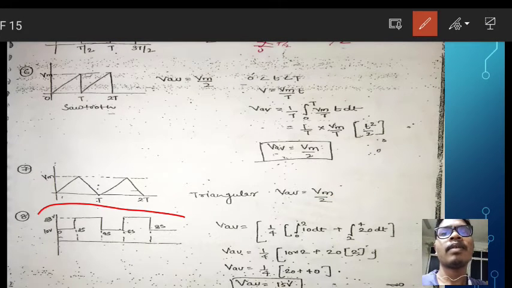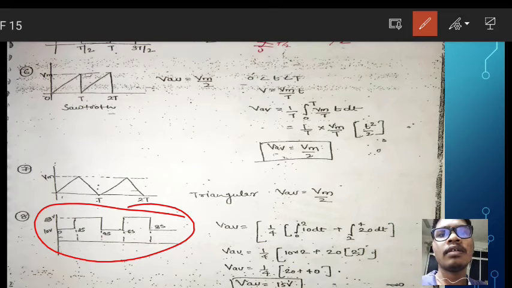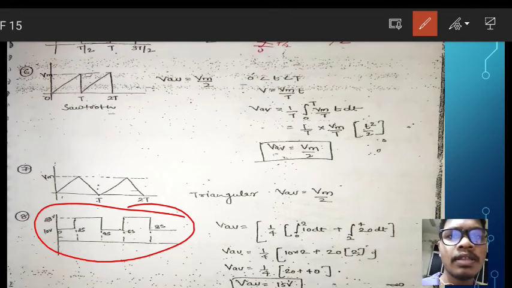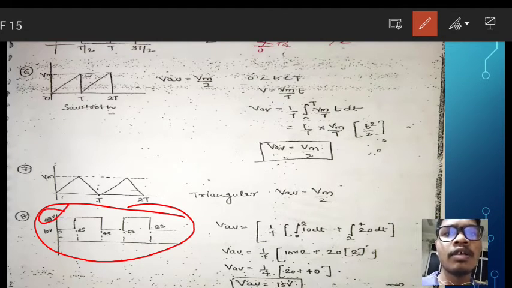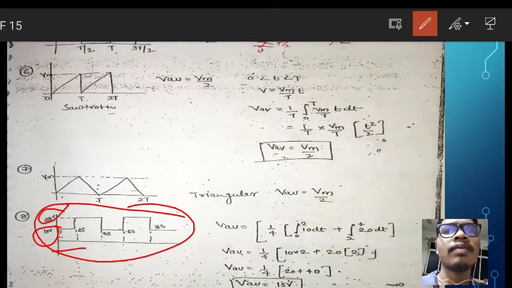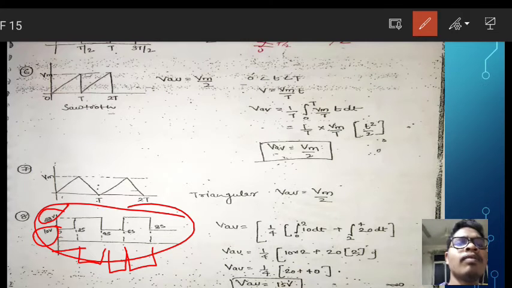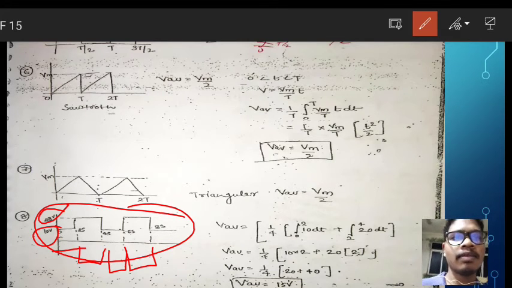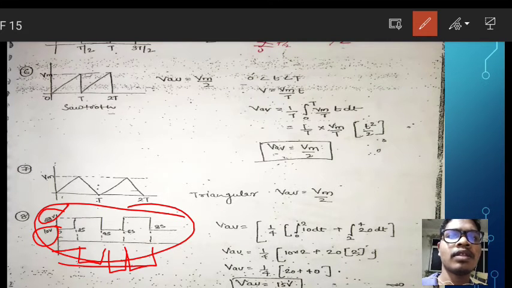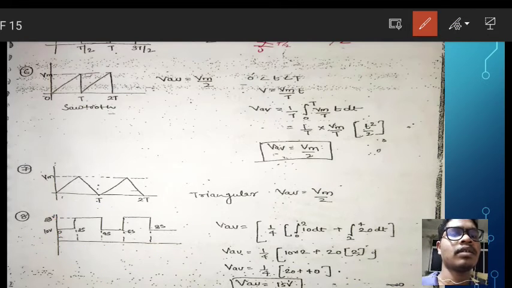See, this is the problem. Here the peak value is 20 volt on the upper side and 10 volt on the lower side, and the distance is 0 to 25, then 25 to 45, 45 to 65, and 65 to 85. Now it is asking to find the average value. Let me erase first.